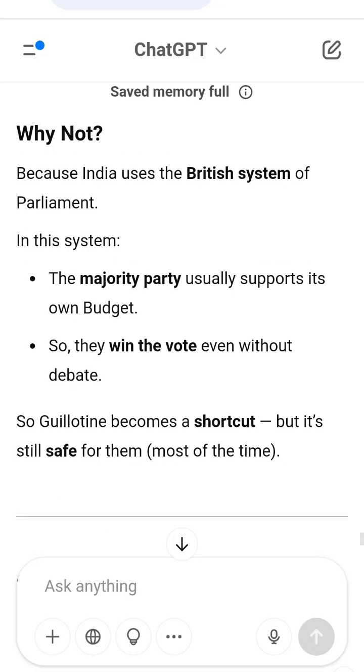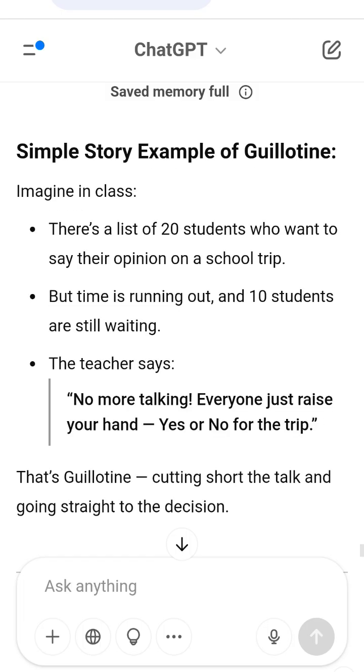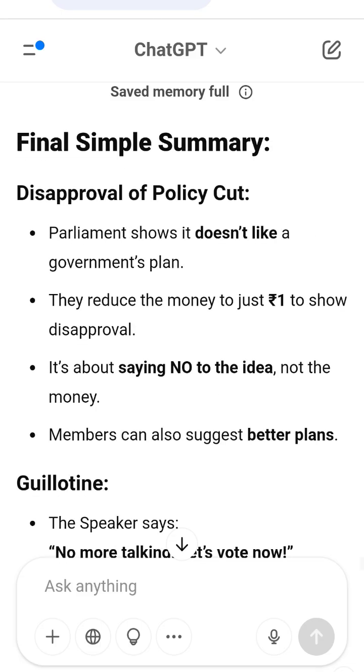Guillotine: the Speaker says, no more talking, let's vote now. This helps save time when Parliament debates too long. It can be risky because it might look like a vote of no confidence. But so far it has never made the government fall in India.